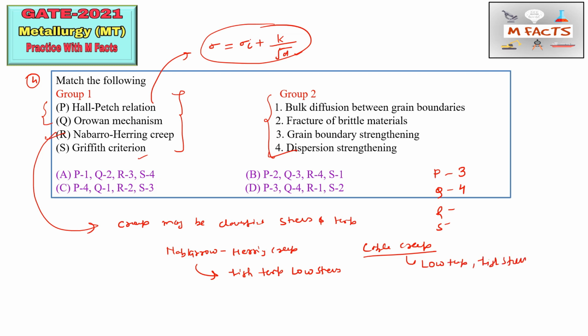So this is the classification of creep into two parts, Nabarro-Herring creep and Coble creep.